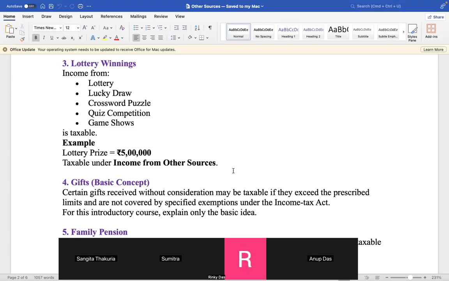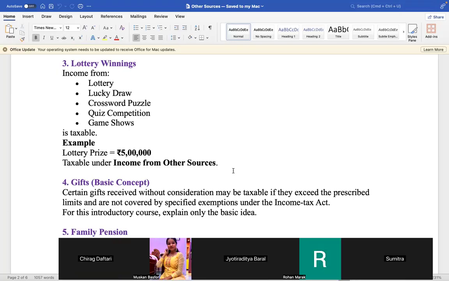For this introductory course, explain only the basic idea. So the basic idea is that some gifts, suppose you got any gift, that will not be taxable. But if you receive a gift beyond the prescribed limit, as per the Act, there's a limit. Suppose if you receive a gift of more than 10,000, then the excess will be taxable. So that will be taxable under income from other sources. But all gifts are not taxable.